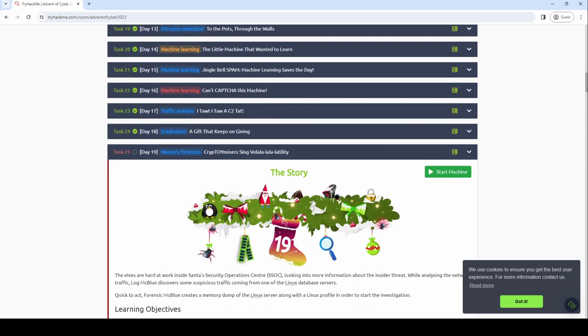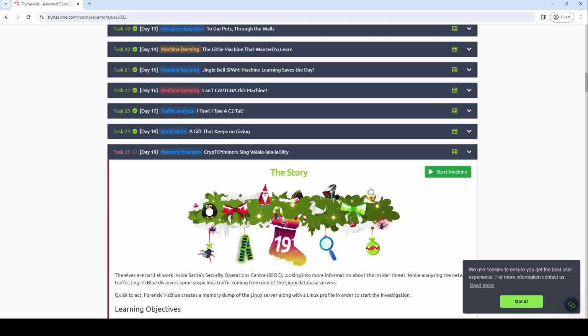It is day 19. Memory forensics, crypto miners using volatility. I don't even know what's going on anymore. We're doing all the things. Music is... is that what they're doing? Volatility. Yeah, that's what they're doing. Clever, very funny. Let's turn the music down a little bit. There we go.